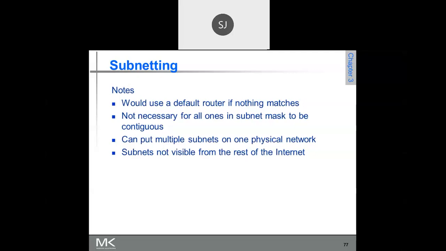So if I take 3 bits in this host ID, how many networks can I address? 2 raised to 3 is what? 8. 8 subnets I can address. Now I have 12 subnets. So to address 12 subnets, how many bits in the host ID do I have to use?